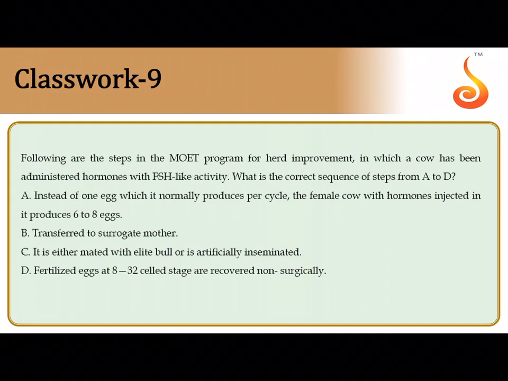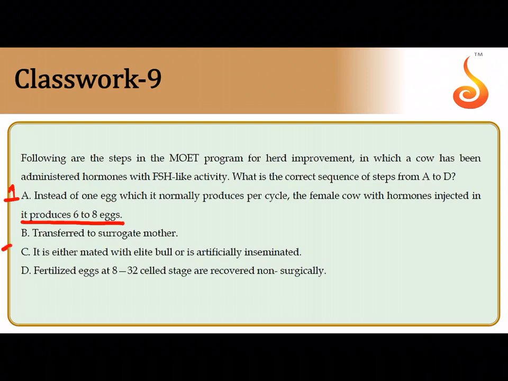Ninth question, following are the steps of MOET program. So let us see what are the steps of MOET program. The first step is obviously you have to stimulate multiple ovulation. So statement A is the first step. That is because you are going to inject the cow with a hormone that has FSH like activity, and that cow is now going to produce 6 to 8 eggs.